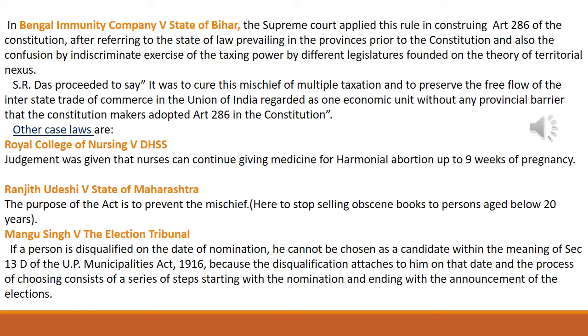If you are clean and clear, then only the election commission will take your nomination and you are considered a member. So in this case also, Mongoosing versus the election tribunal, what they said is, if a person is disqualified on the date of nomination, he cannot be chosen as a candidate within the meaning of section 13D of the UP Municipalities Act 1916, because the disqualification attaches to him on the date, and the process of choosing consists of a series of steps starting with the nomination and ending with the announcement of the elections. So here the mischief has been removed.